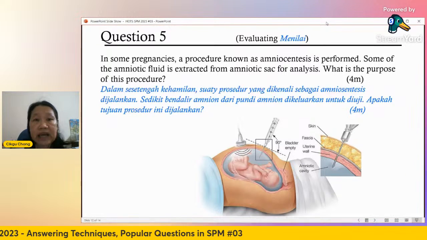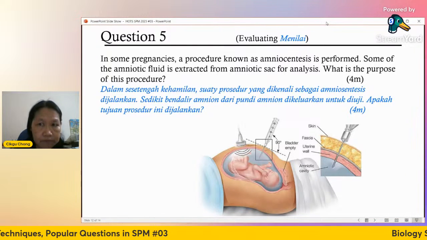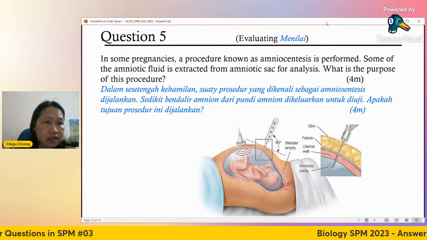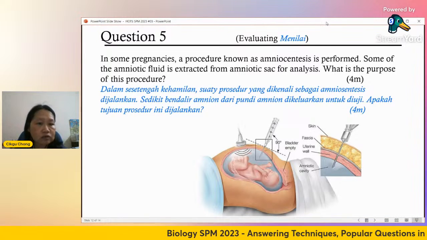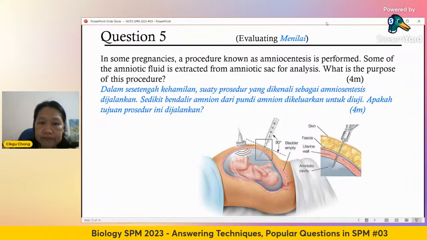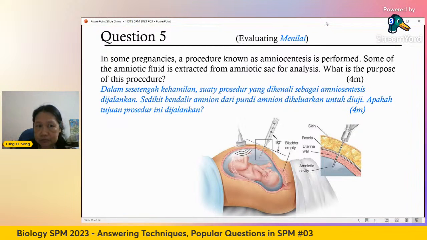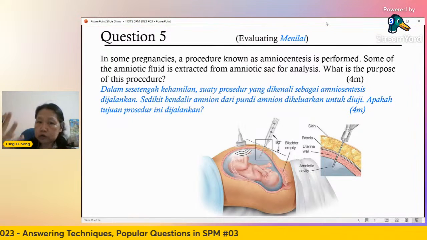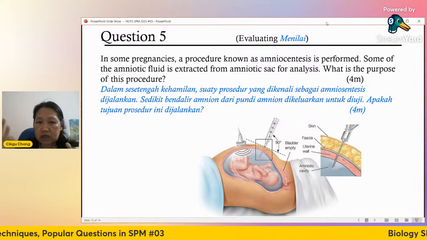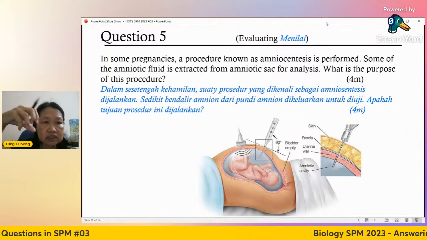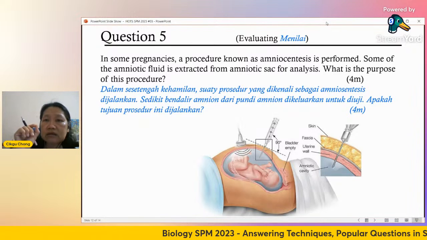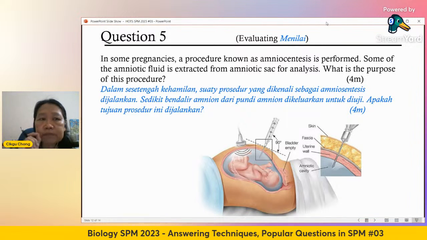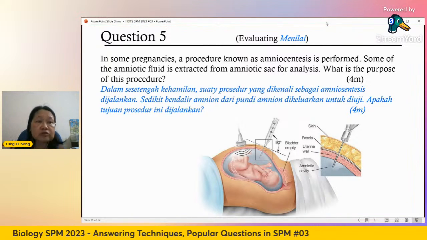In certain pregnancies, a procedure known as amniocentesis is performed. Some of the amniotic fluid, the water bag, is taken. Ordinary people call it water bag. It is the amniotic fluid that surrounds the baby. It is like a cushion, and it protects the baby from physical shock. So sometimes the doctor will take some of this liquid and analyze it. What is the purpose of this procedure?